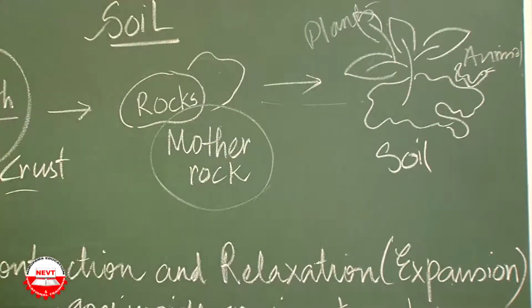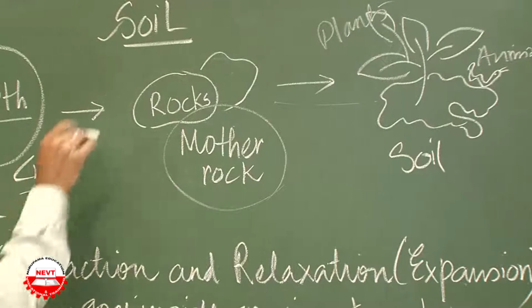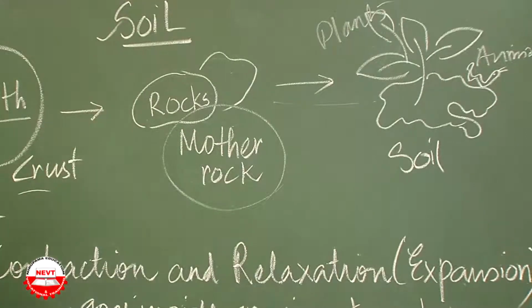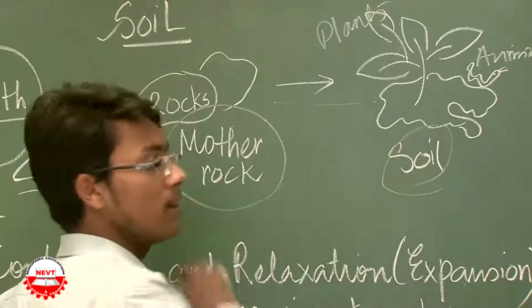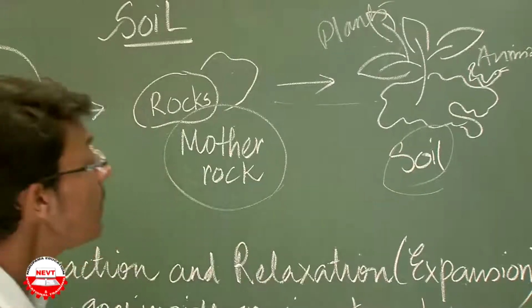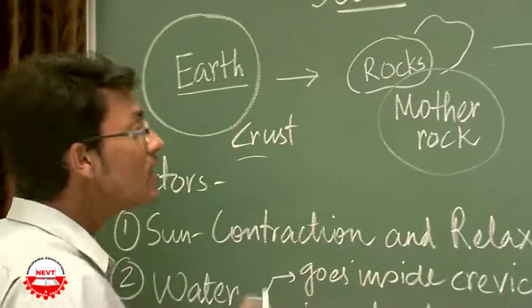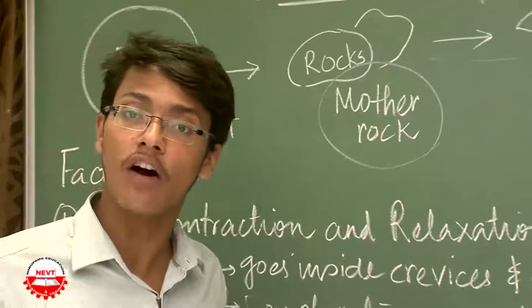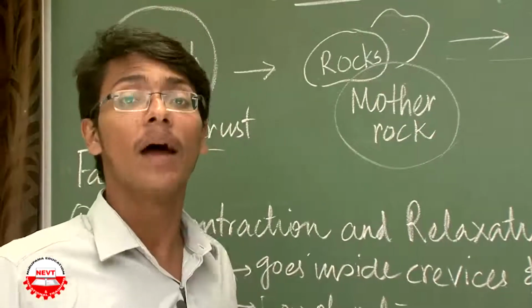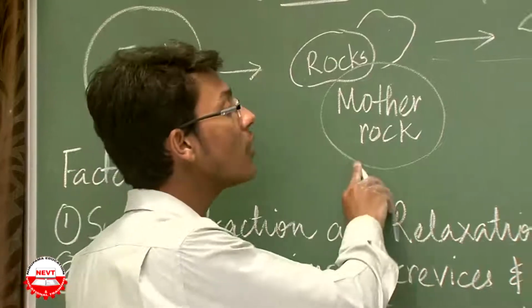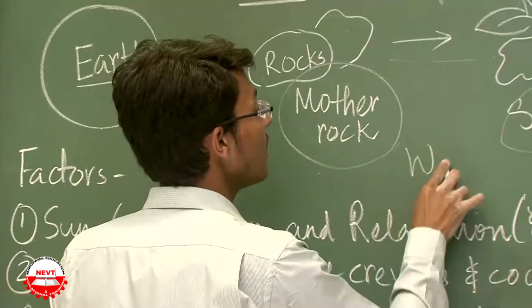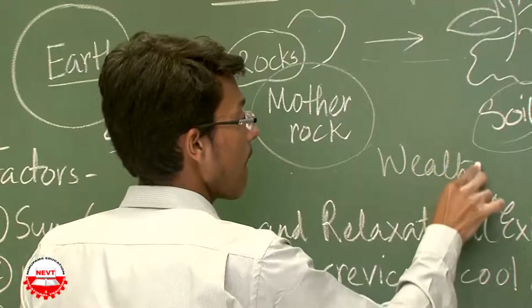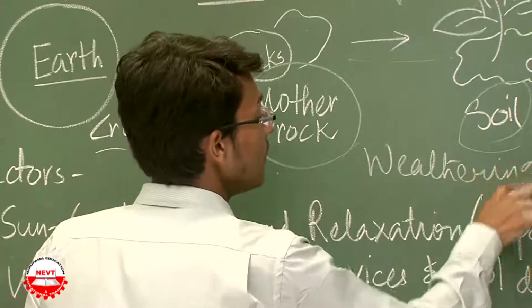So crust consists of rocks and the rocks is making the soil. Now my question is, if this mother rock is making the soil, then what is that process called? The process by which the mother rock makes the soil is called weathering.